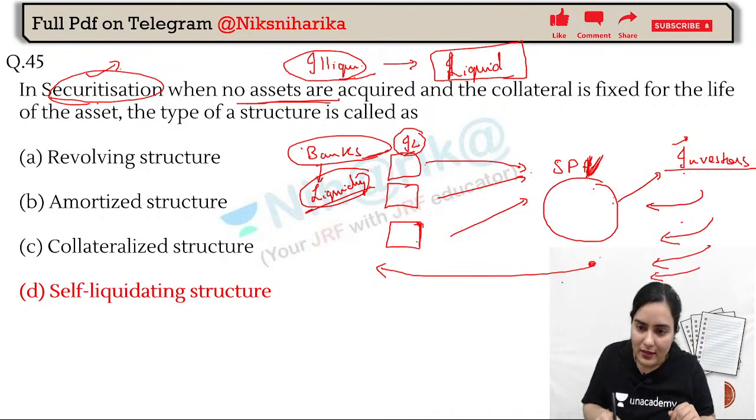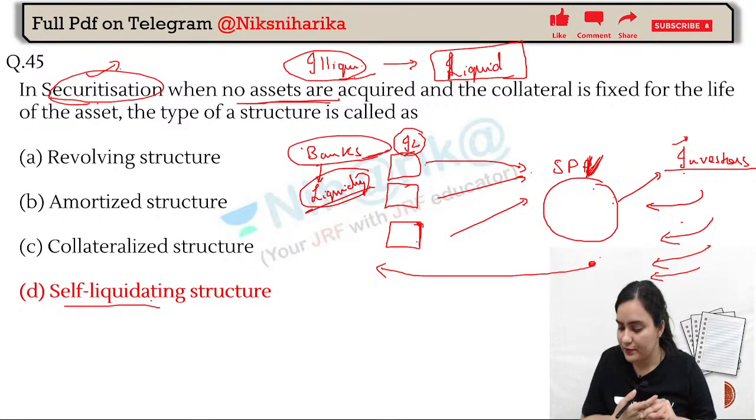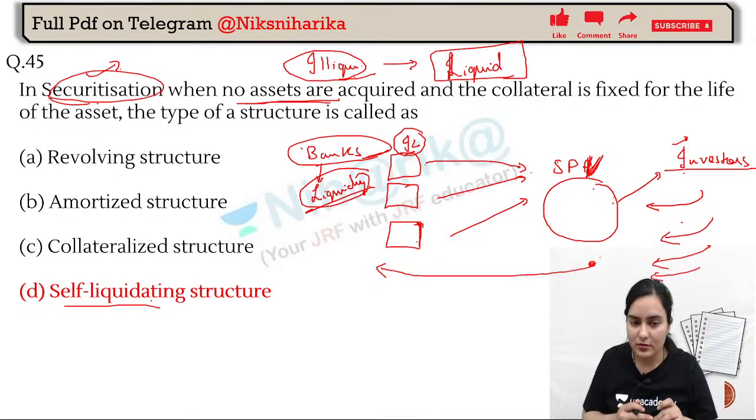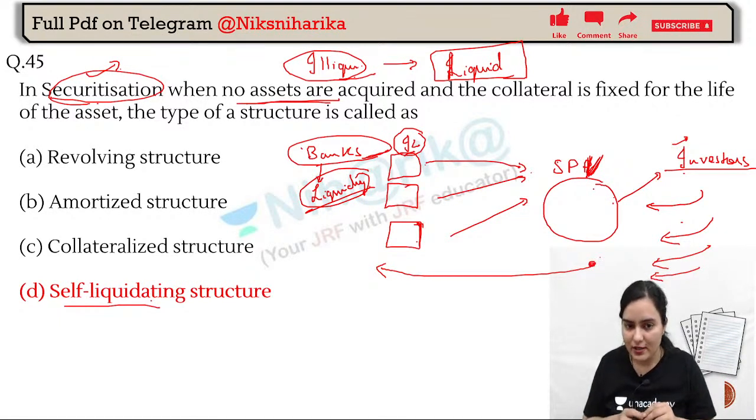So that is what? That is self liquidating structure. Without even acquiring the asset, they are liquidating themselves. That means without even blocking any asset, they are getting money. The banks are getting money.